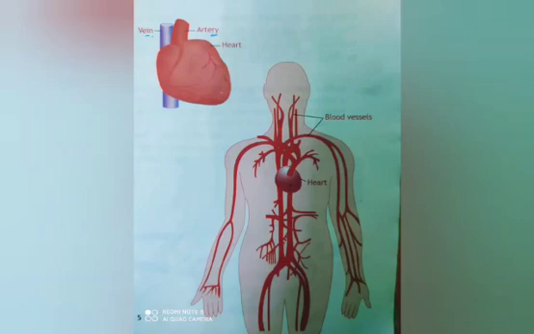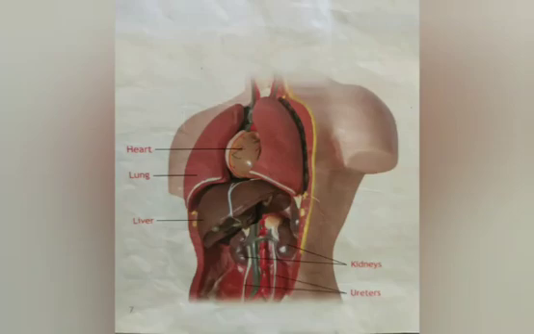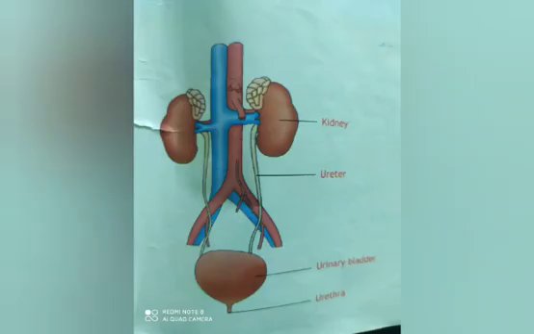Excretion is a process of getting rid of waste from the body, and many organs help us get rid of waste. Lungs help us throw out the carbon dioxide and water vapor. The skin helps us get rid of salt and water in the form of sweat, the large intestine helps us get rid of waste in the form of stool, and the kidneys help us get rid of waste in the form of urine. Though many organs help us get rid of waste, the excretory system is made up of organs like the kidneys, ureters, urinary bladder, and urethra.